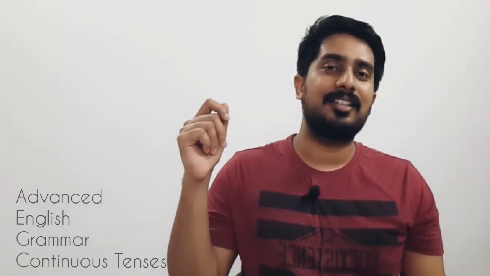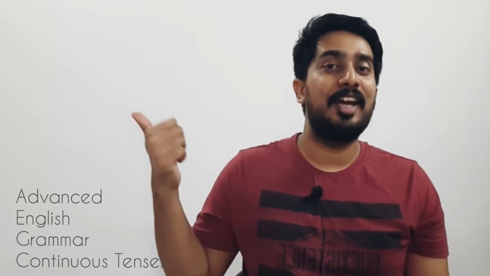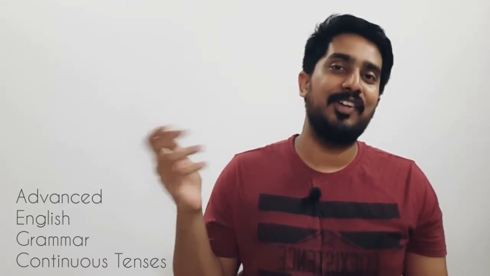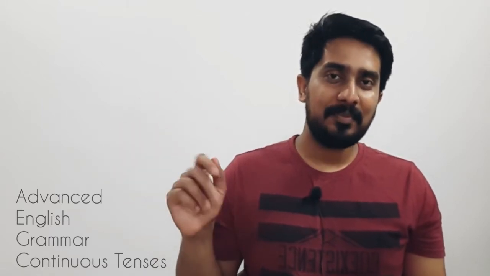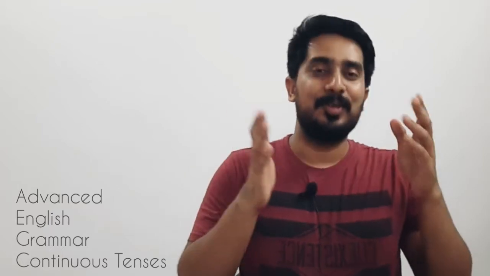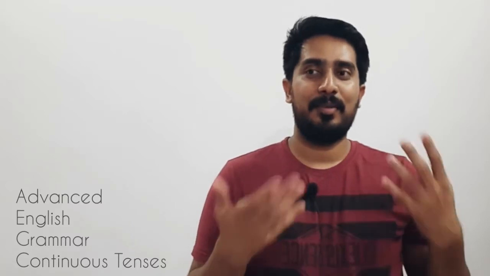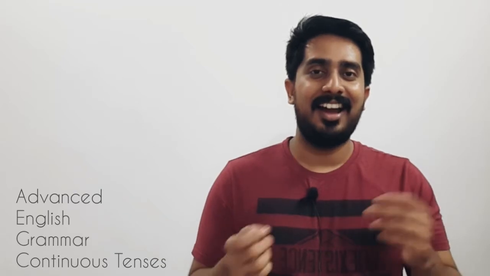So subject plus was or were. If it was plural, it would be were. They were writing. I was writing. So coming to the present continuous tense, I am writing, or maybe if it's in plural, they are writing.